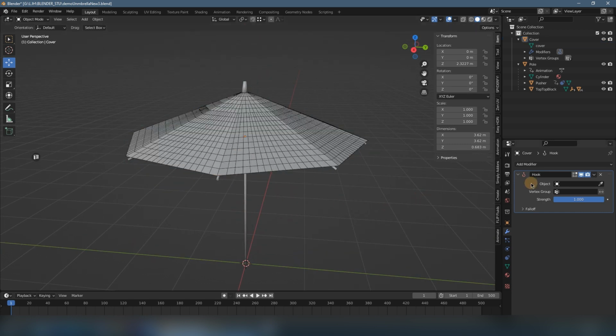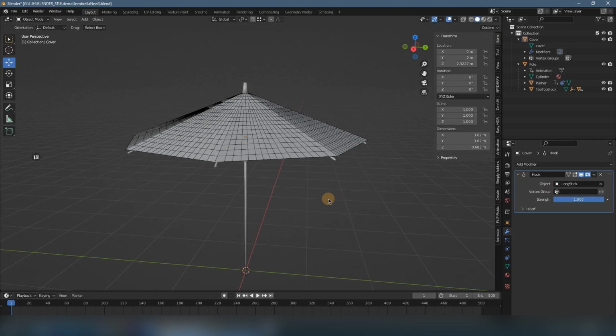So if we select the long stick object, and we select the vertex group, it is the pin vertex group, which means we already defined it is close to this long stick object.